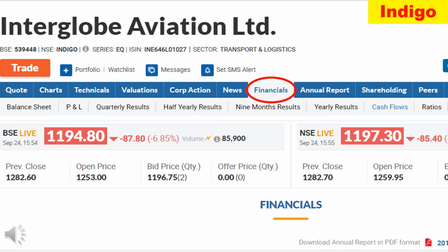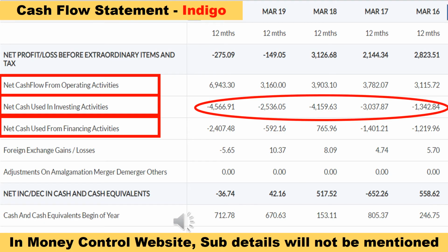At the top, click the link Financials. When you click the link Financials, many links will open below that. In that, click the link Cash Flow. Now, Indigo's cash flow statement has opened.